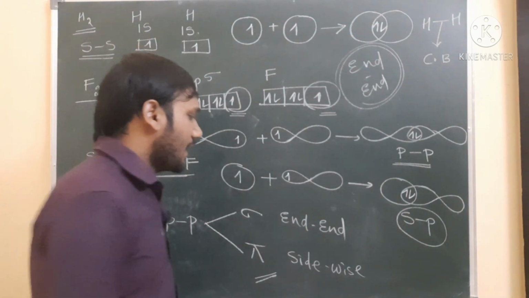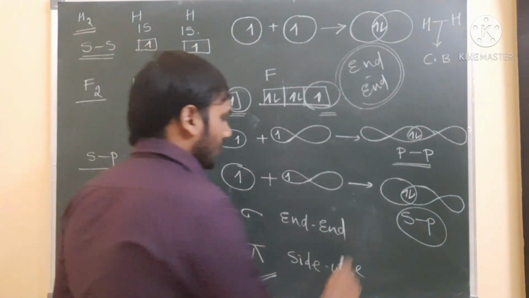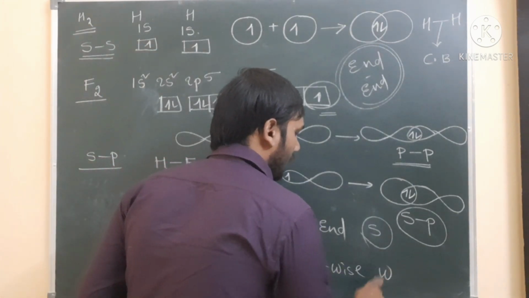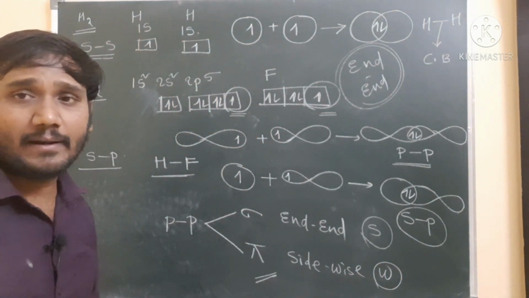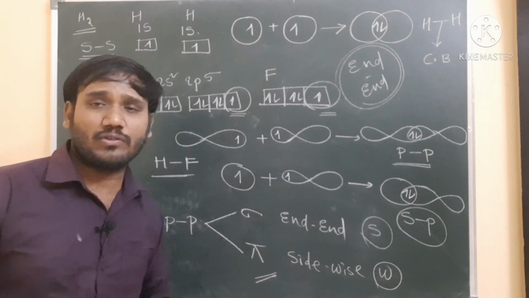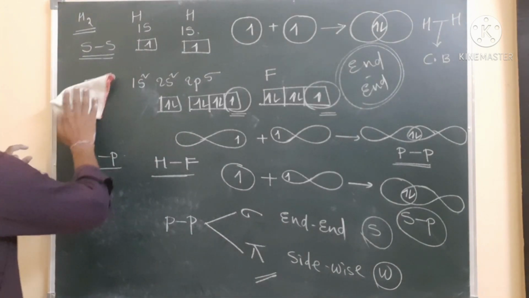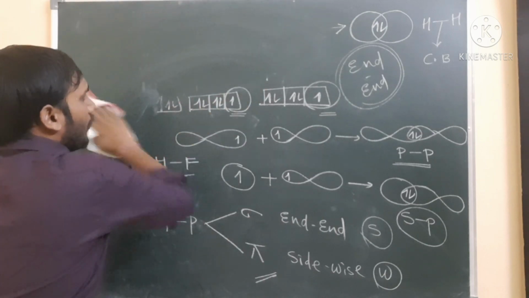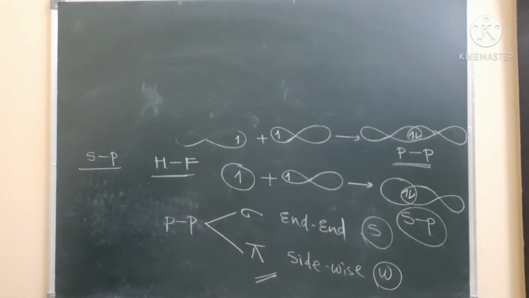We discussed that end to end overlapping gives a sigma bond, a strong bond, and sideways overlapping gives a pi bond, a weak bond. Now we have to arrange the order of bond strength: which orbital overlap has more strength and which has less. So next we will discuss bond strength in different orbitals.